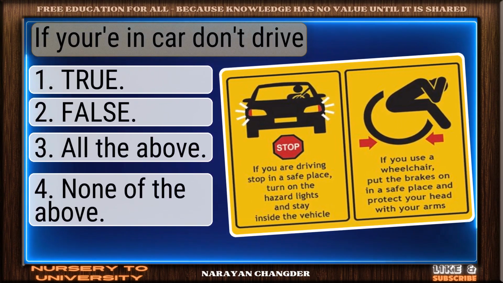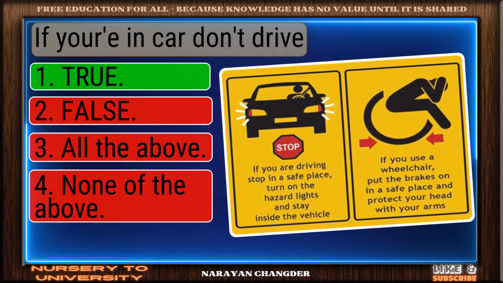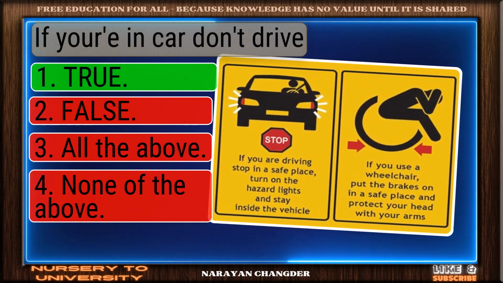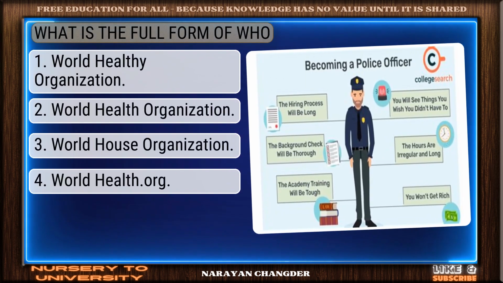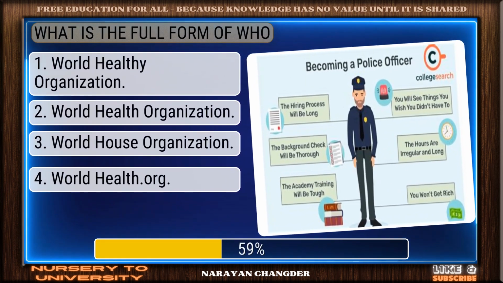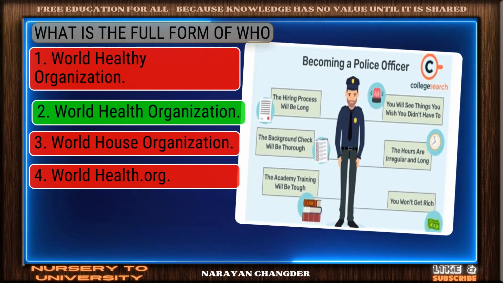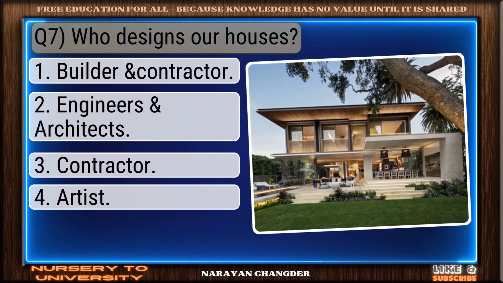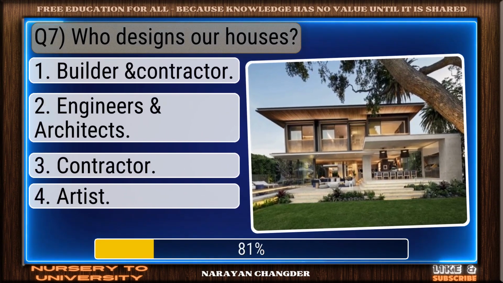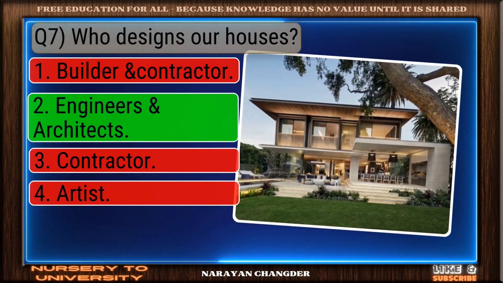If you're in car, don't drive. Nice work. You chose true, and it is correct. What is the full form of WHO? Well done. World Health Organization is the right choice. Q7, who designs our houses? Smart move. Engineers and architects is an accurate answer.